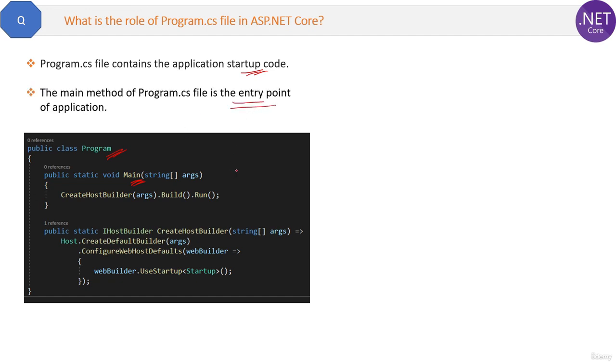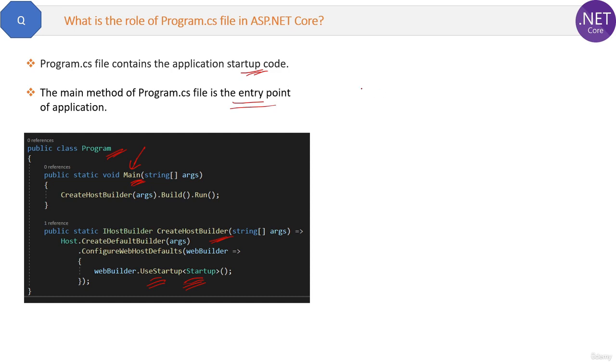You can say it is the first method which gets executed for any request. Then this CreateHostBuilder method will build and prepare the hosting servers like Kestrel and IIS, and then it will run and call the Startup.cs class file with the help of this UseStartup method. Okay, Startup.cs file is the next file to be executed in the request pipeline.